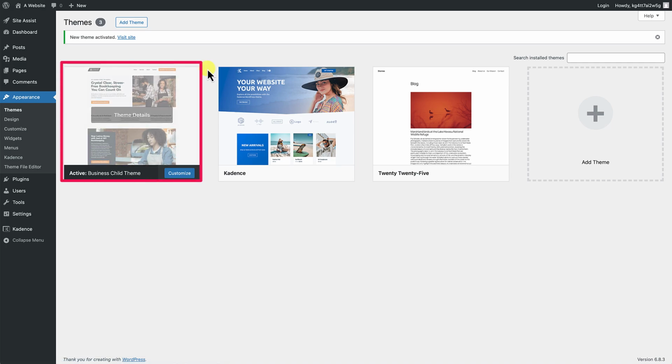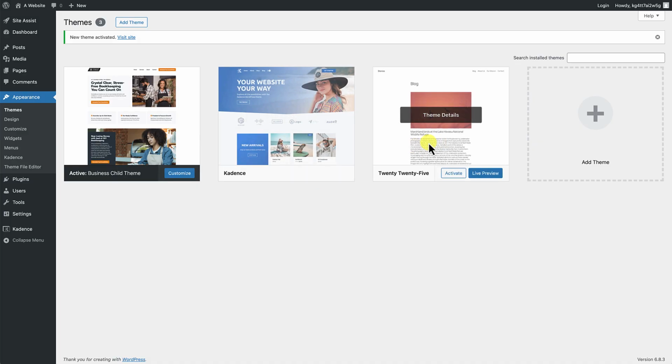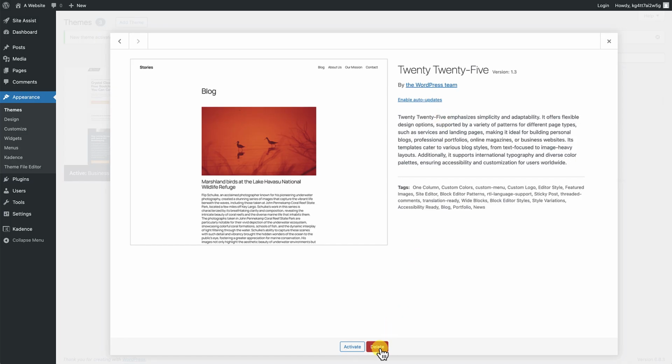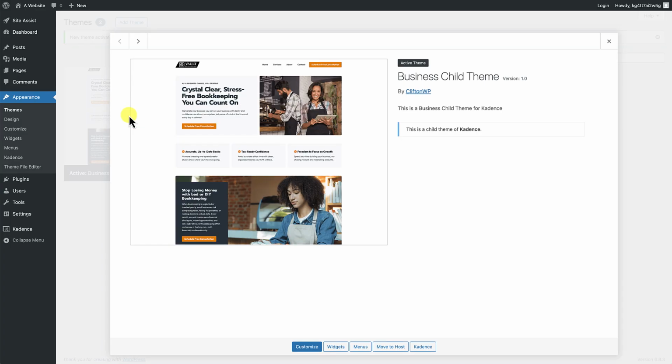Now you can see the child theme over here, and we can see the Kadence theme here. And this is the 2025 default theme, which we don't need. We can go ahead and delete this. Say okay. All right, now if we look at the details here, we'll see all those details that we were filling in when we were creating this. Okay, so business child theme version 1.0 by Clifton WP. It's the business child theme for Kadence. This is a child theme of Kadence.